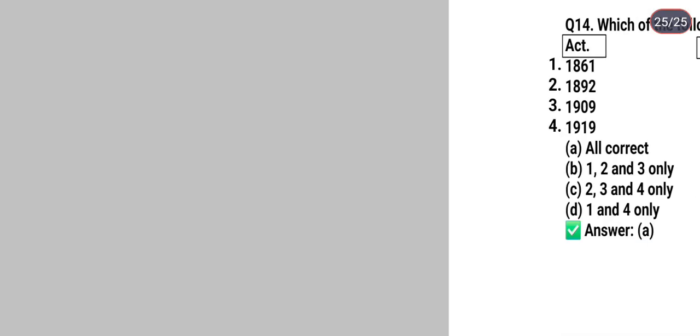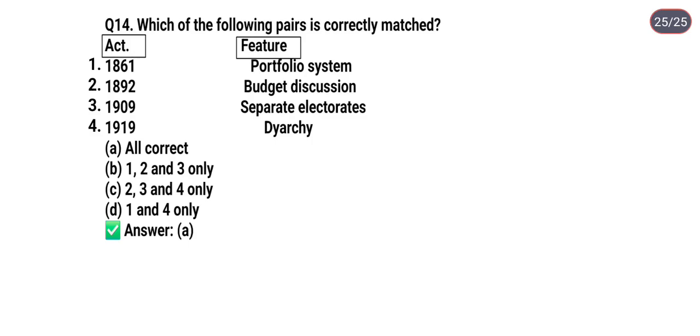Next question is the last question of today's lecture. On the left side are written acts and on the right side are written the features of the acts, and you have to find the correct matching. Act 1861 is related to portfolio system. 1892 related to budget discussion. 1909 is related to separate electorates, and 1919 related to diarchy. So the correct answer is option A. It means all statements are correctly matched.